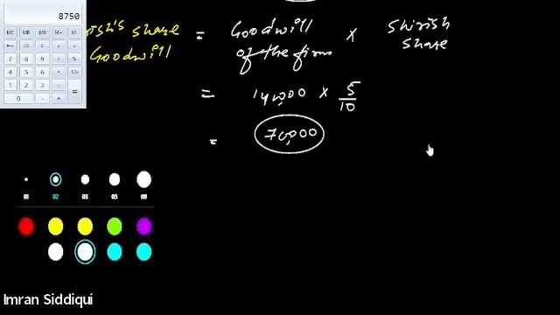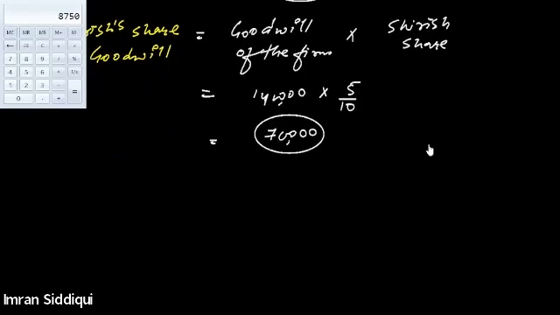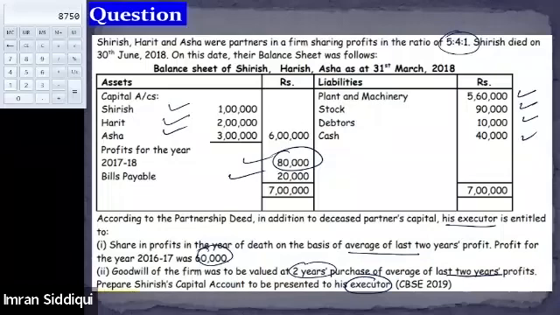Now this 70,000 has to be contributed by the remaining partners in their gaining ratio, right? In this question, the new PSR is not given. That means the new PSR will be 4:1, since Shirish is dead. The remaining partners will share profits in the ratio of 4:1, and that will also be considered their gaining ratio, 4:1.